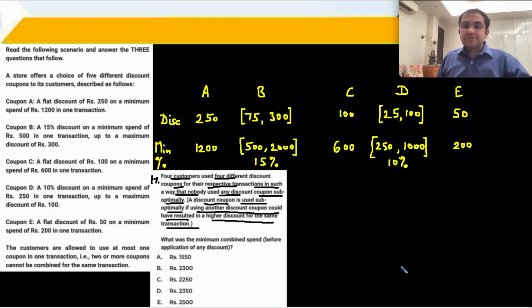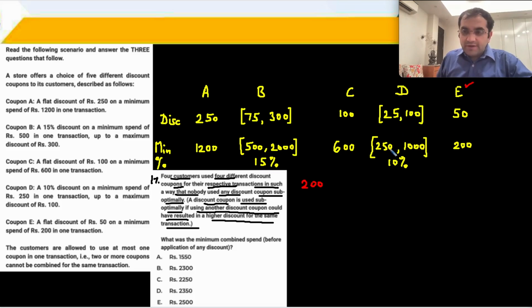So 4 customers have to use 4 different discount coupons suboptimally. So let us take some values at a time. For example, minimum, let us start with 200 rupees. 200 rupees पे he will get 50 rupees discount. ठीक है. अब 200 से चलते हैं 250 rupees पर, the next higher value. 250 rupees. So coupon E has been used.